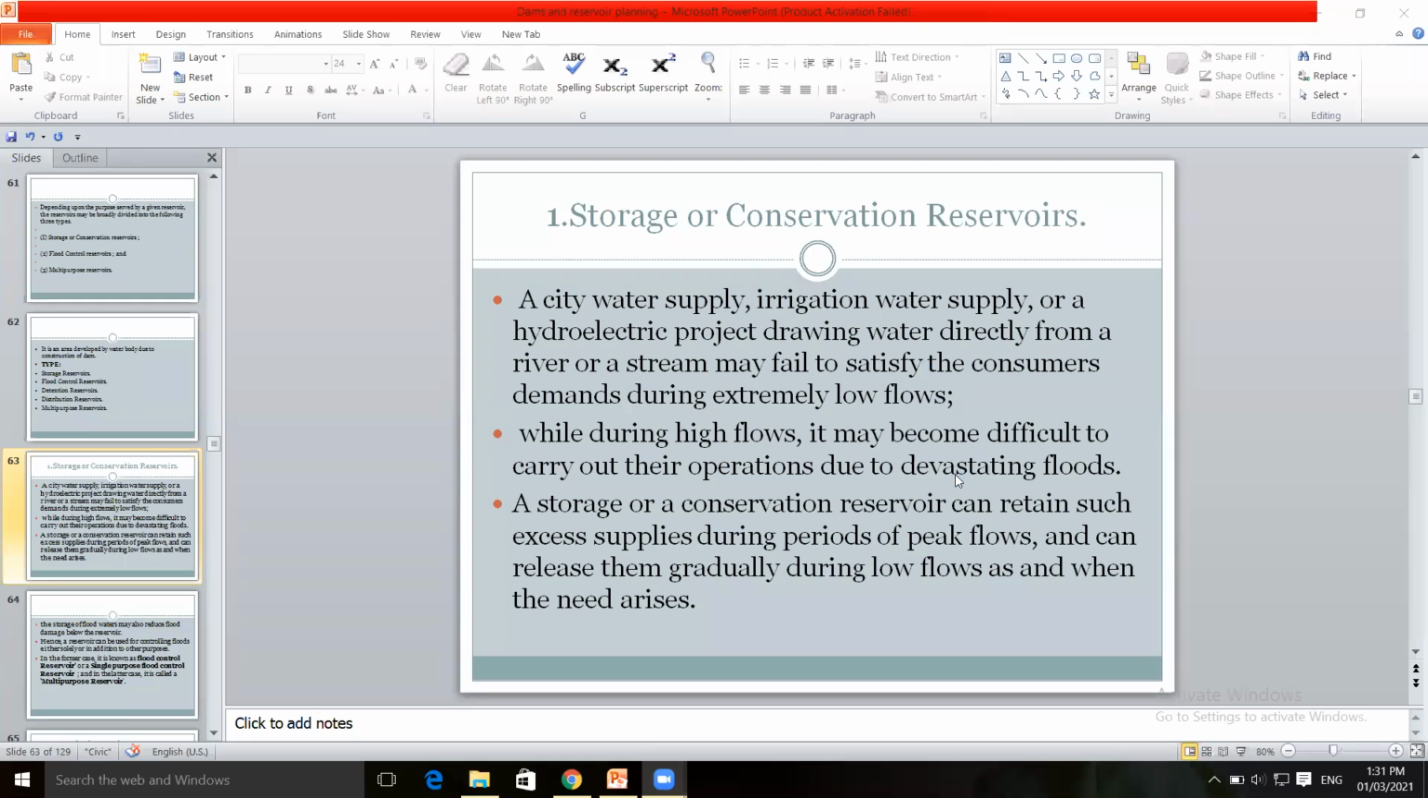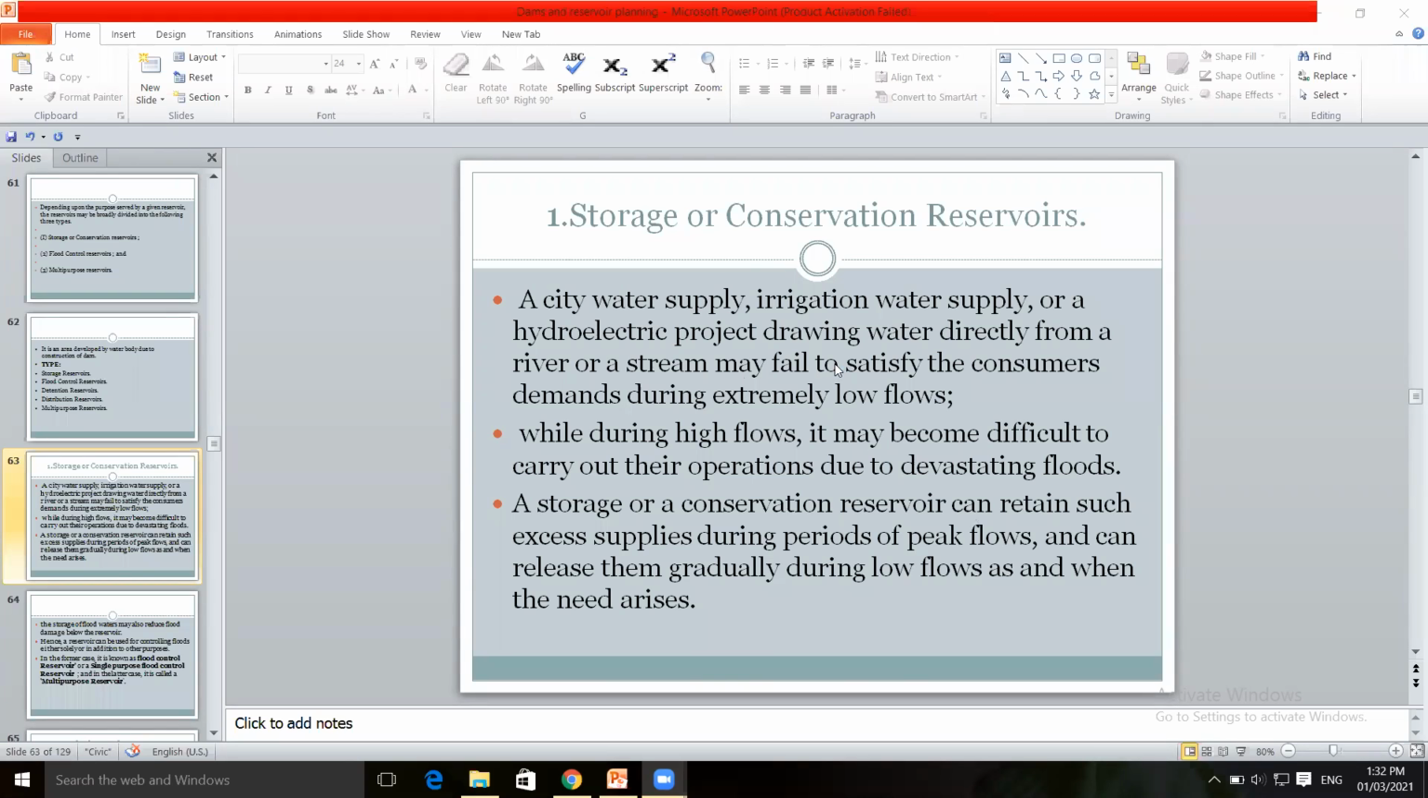Sugar cane will require more water, wheat may require less water. So depending upon the type of crop, we study the duty and delta of the crop, base rate, the amount of water required for a particular type of crop. It will vary depending upon the type of crop. As and when the need arises, the stored water is supplied to irrigation.